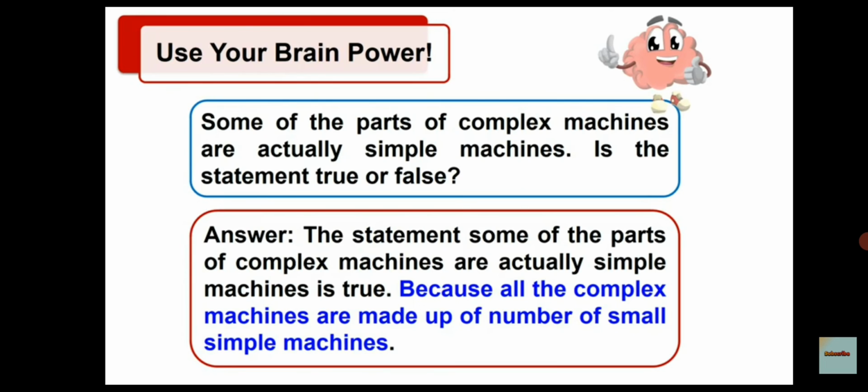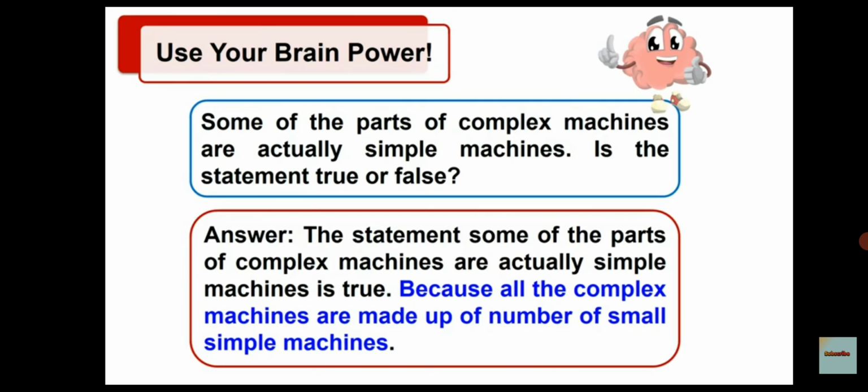Next question related to your assignment. A bicycle is said to be a complex machine. So children, bicycle has a complicated structure. Second point, bicycle has many parts which carry out many processes for completing a task.